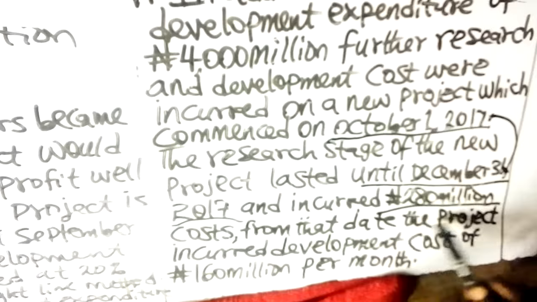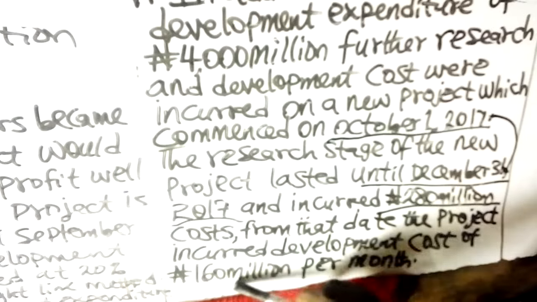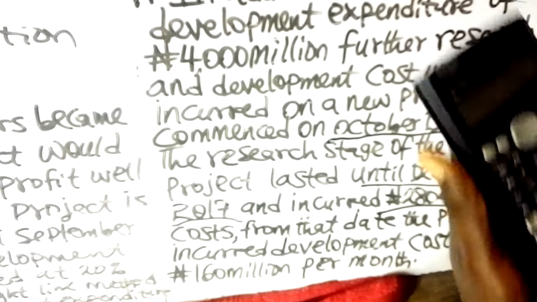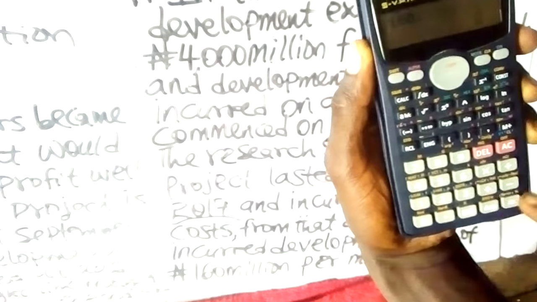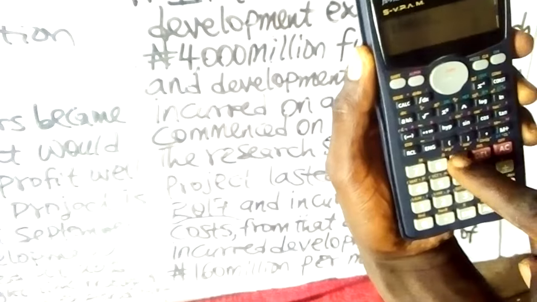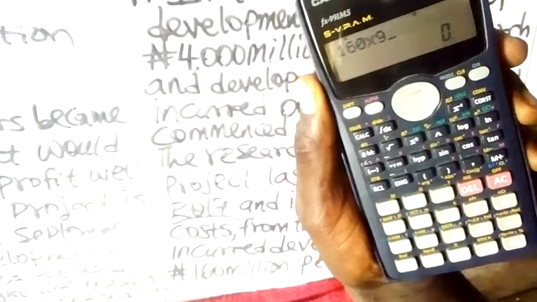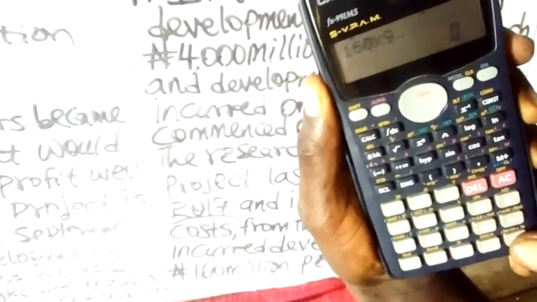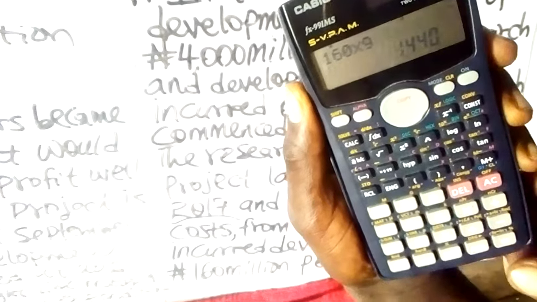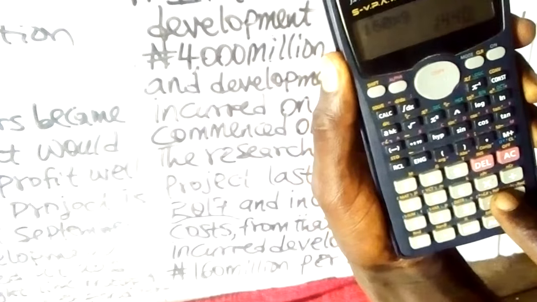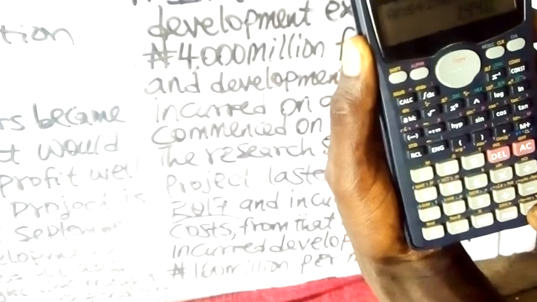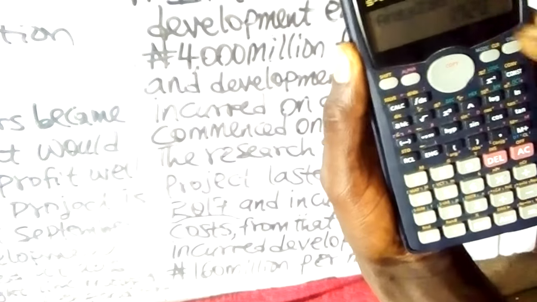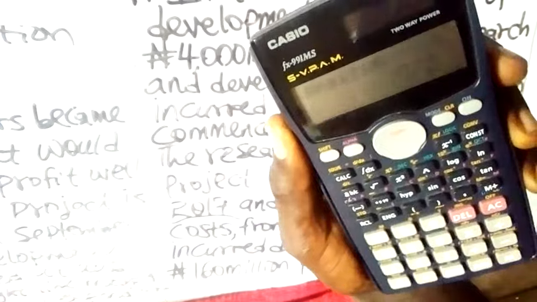From that date, the project incurred development cost of 160 million per month. Remember, the development phase will be 9 months now. That is why I have 160 times 9. That gives us 1,440. If you add the 280 that was incurred in the research phase of the project, then you have 1,720.